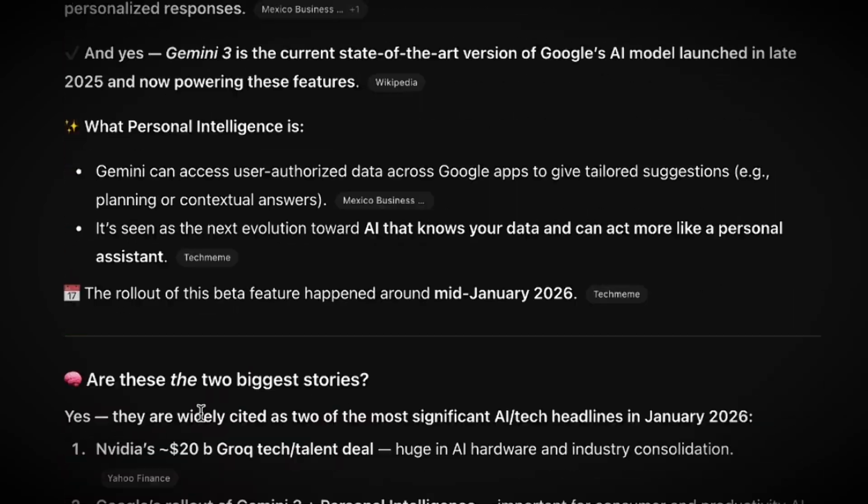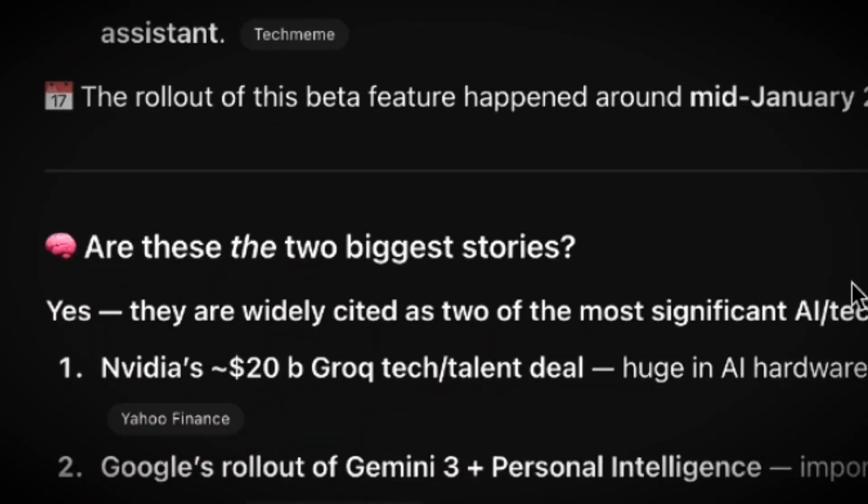So they're confirming the stories. Are these the 2 biggest stories? It says yes, it has confirmed it. Make sure you always fact check information from one chatbot with another before you begin your creative process.